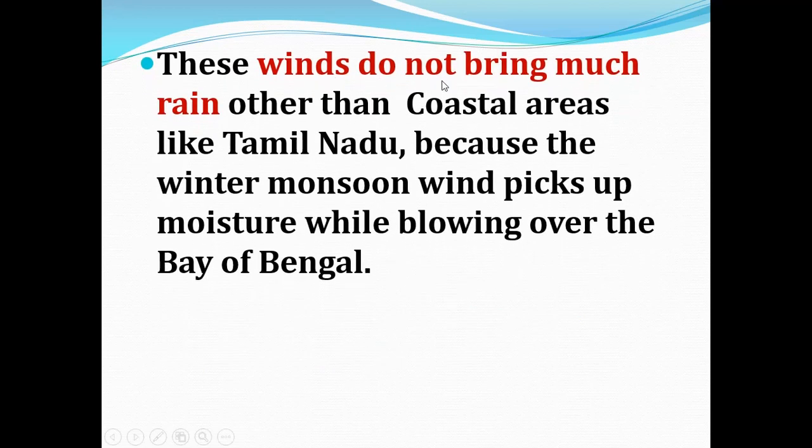These winds do not bring much rain other than to coastal areas like Tamil Nadu, because the winter monsoon wind picks up moisture while blowing over the Bay of Bengal. So it will not create rain in every other part, only in coastal areas such as Tamil Nadu.